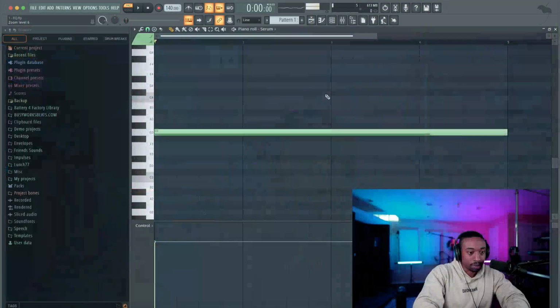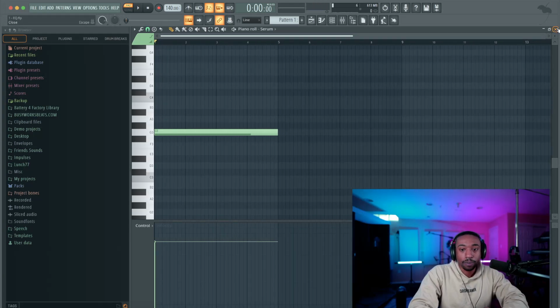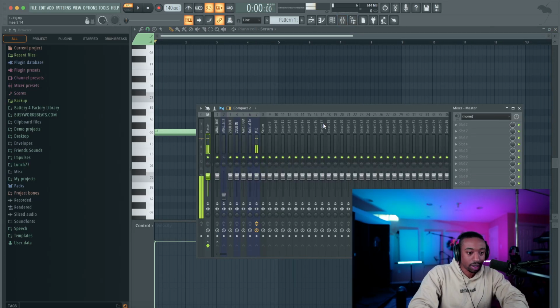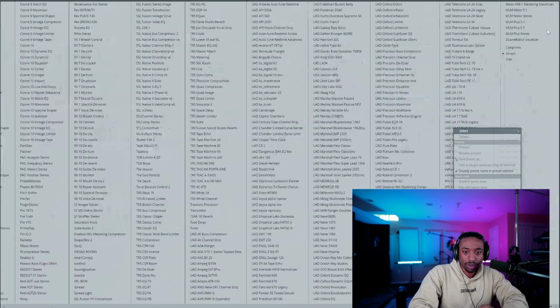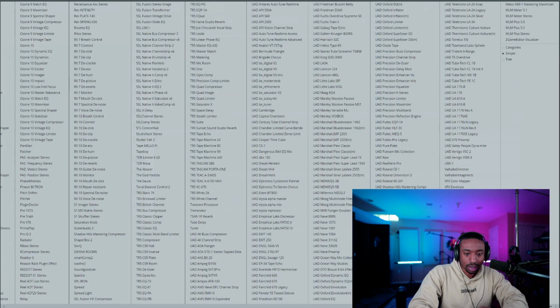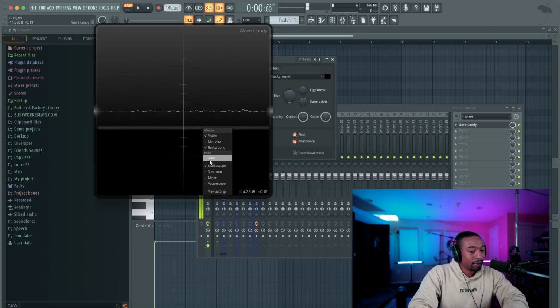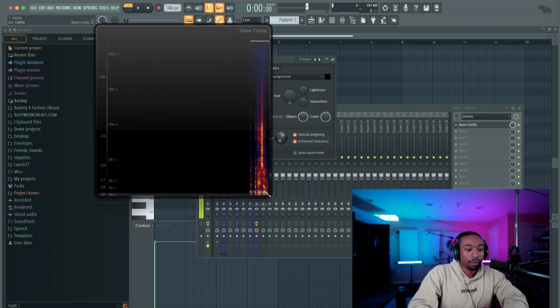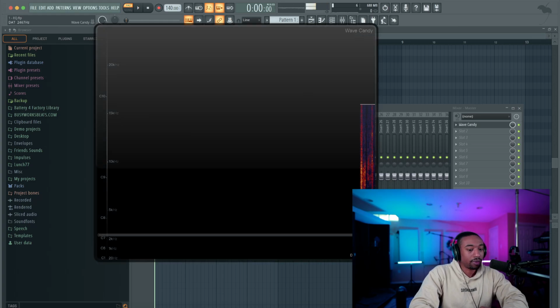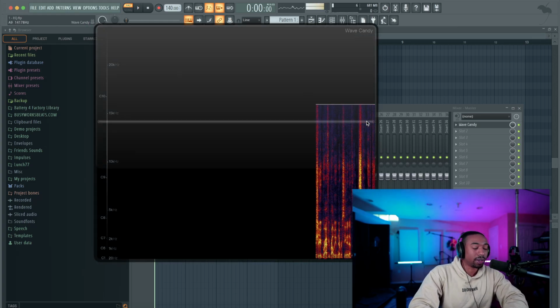Okay, so let's hop into FL Studio and I'll show you how to use some EQ. So today's video is about EQ. So I'm going to start with what's called a sawtooth. A sawtooth, before I even describe what it is, let me show you what it is in this plugin called Wave Candy. So a sawtooth has a lot of harmonic content. Okay, so I'm going to show you a graph you probably have never seen in FL. This is called Wave Candy.